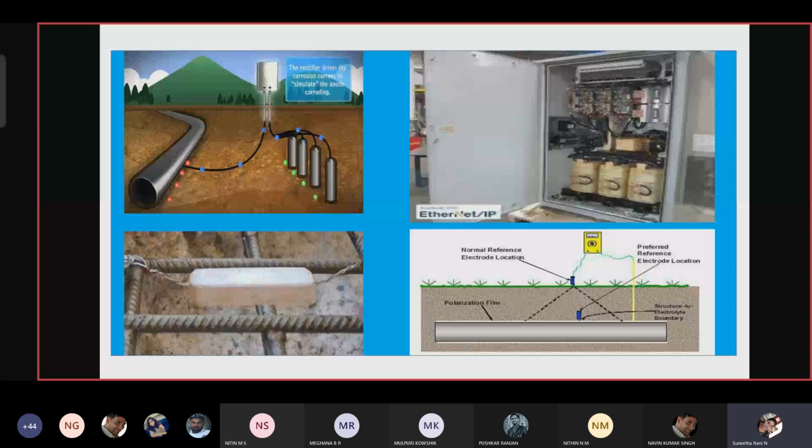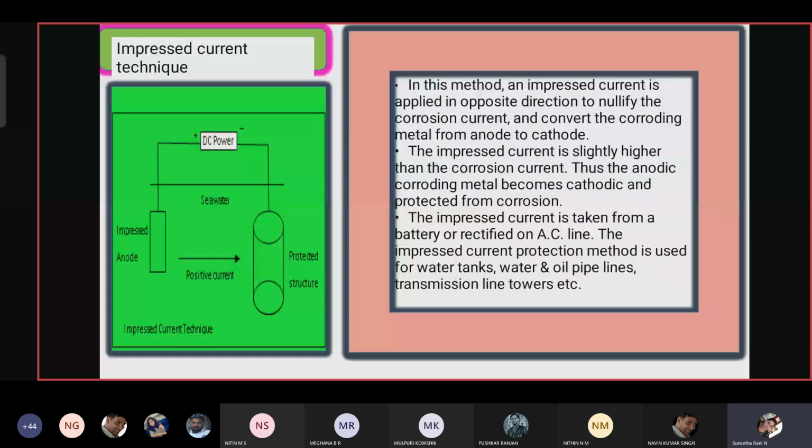The next is the impressed current technique. These are the example pictures that I am giving. Impressed current technique provides a positive current to the base metal when it is connected to the auxiliary anode with the help of